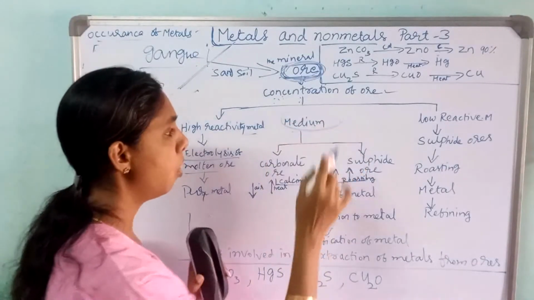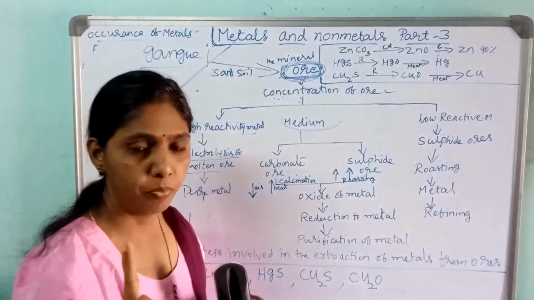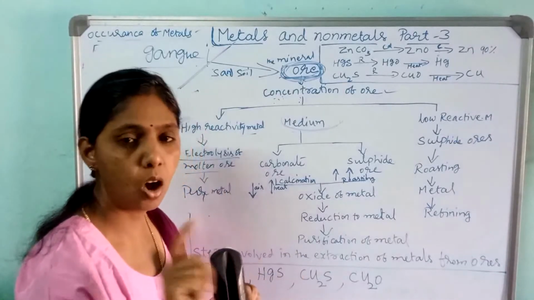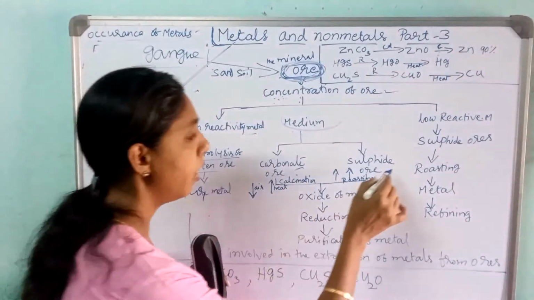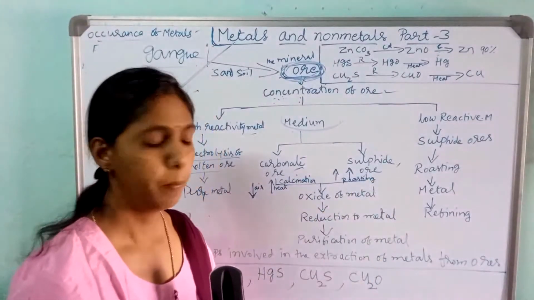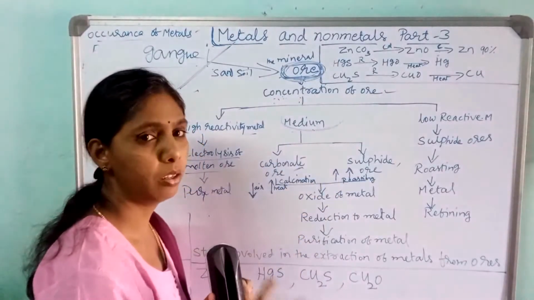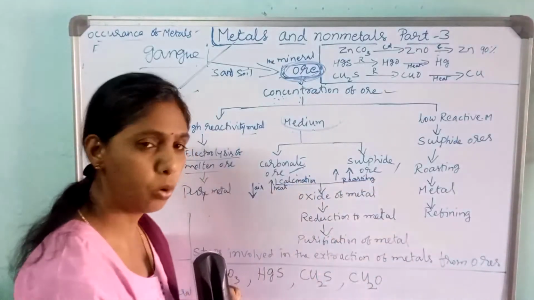In these moderately reactive elements, we will get two types: one is carbonate ore, another one is sulfide ore.